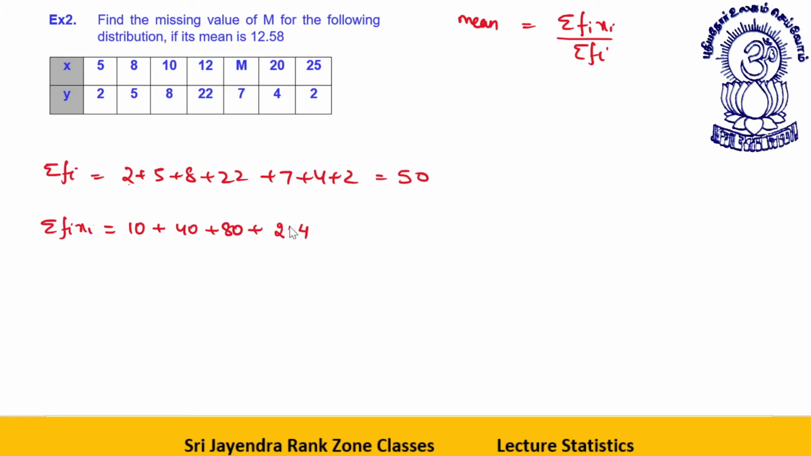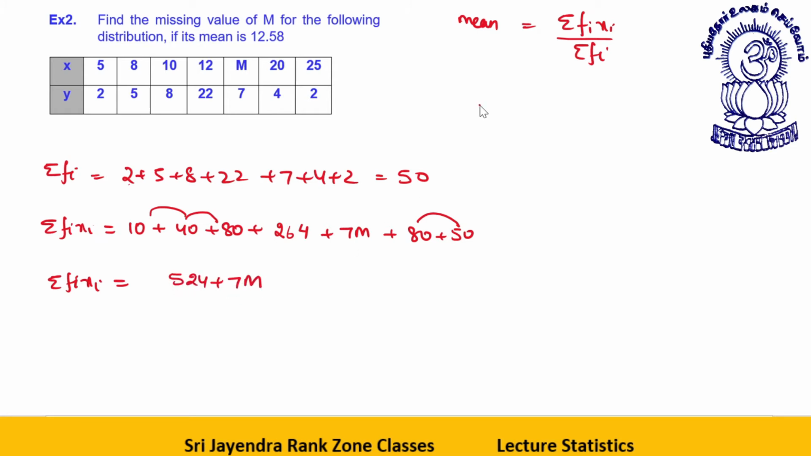Sorry, this is 264. This is like 220 into 10, 220 plus 22 into 2 is 44, so 264, plus 7m plus 80 plus 50. Fine. So summation fi xi is how much? Summation fi xi is 120, 130, 130 plus again 130, 260, 260 plus 264 is 524